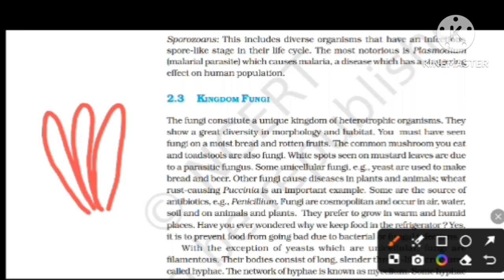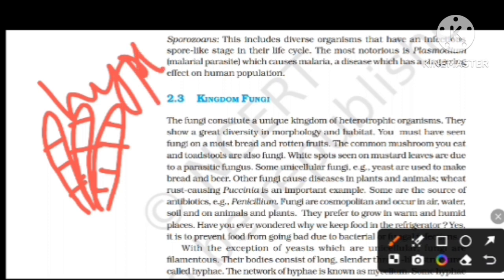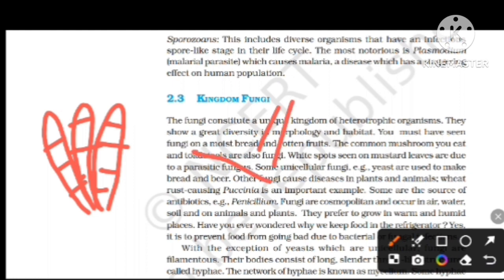These are called hyphae. Some have septae or cross walls in their hyphae, with branches that can be seen.